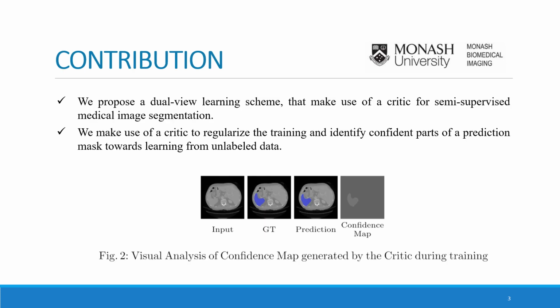Our main contributions are proposing a dual view learning scheme that makes use of a critic for semi-supervised medical image segmentation. We use this critic to regularize the training and identify confident parts of the prediction mask towards learning from unlabeled data. In this figure, we show how the critic identified the confident parts during the training.